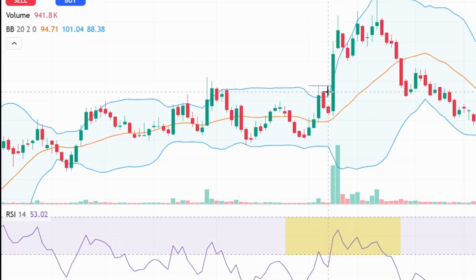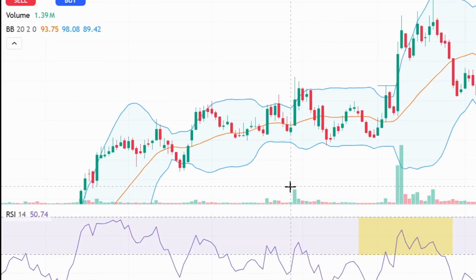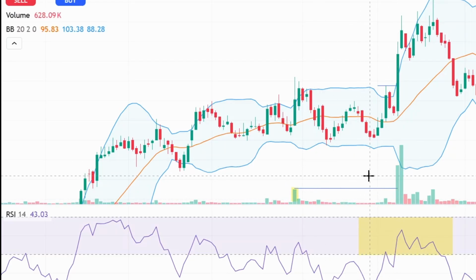So let's quickly understand what is volume breakers breakout. In the last 60 days, you must mark the highest volume. Exactly, if you see this location, the date was 30th July 2025. The highest volume entered in the last 60 days. This is the highest volume. And when the M1 confirmations are meeting, all the upper band breakout and all other conditions, it should break the last 60 days highest volume, but it should not exceed more than 2.5x of the previous volume. Let's say for example on 30th July 2025 we got 10 lakh volume traded on that day. So today up to 25 lakh volume can come. It should not exceed more than 25 lakh volume.